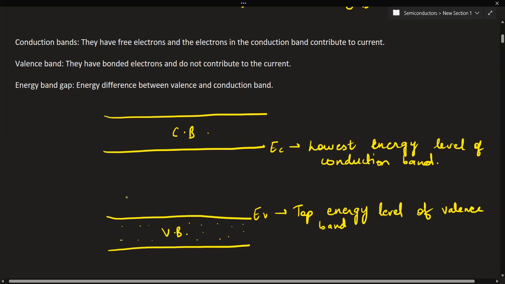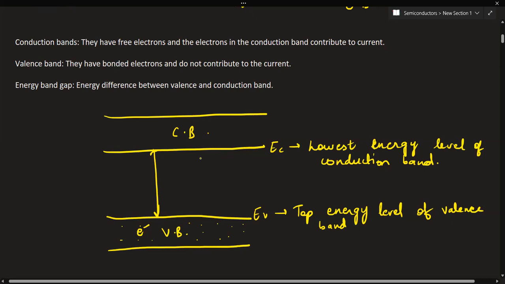So for conduction, what happens? Ultimately, an electron transfers from the valence band to the conduction band for the conduction to occur, that is, for the current to flow. Now see, can you see this difference between conduction band and valence band? These lines are the energy bands that I've told you, where each energy level splits into a number of energy levels. So these are different energy levels. The one which has filled, bonded electrons within it is called the valence band. The one which has unbonded, free electrons for conduction is known as the conduction band.